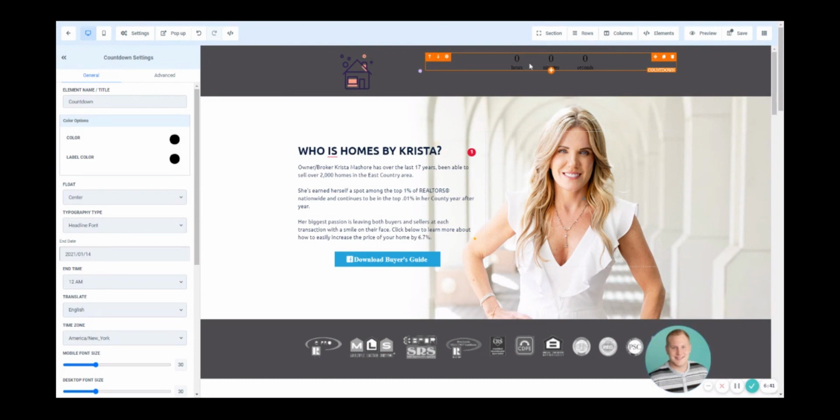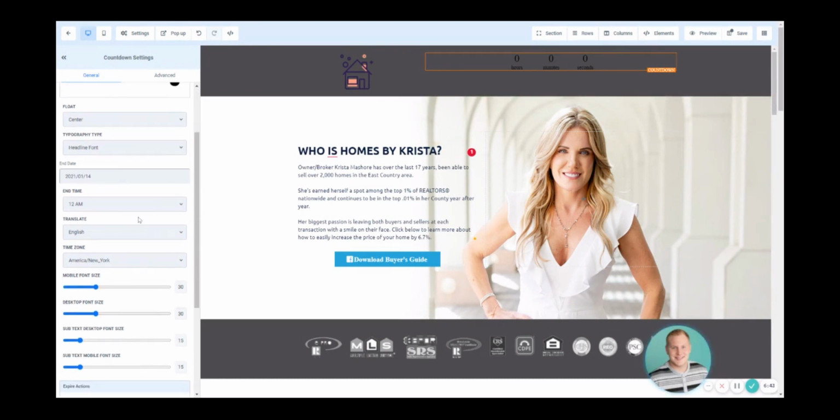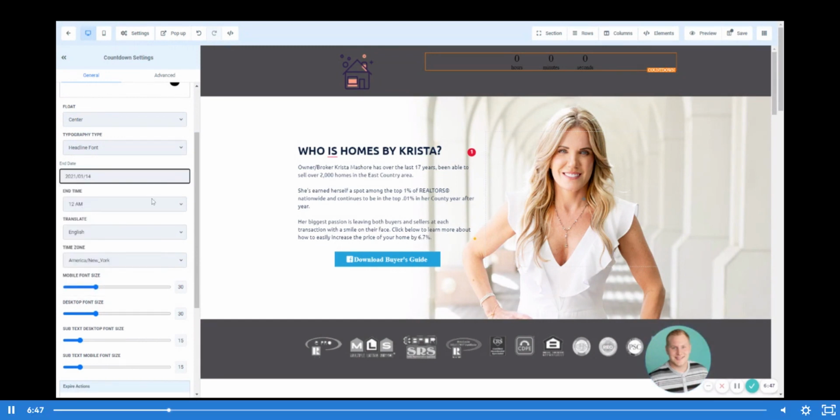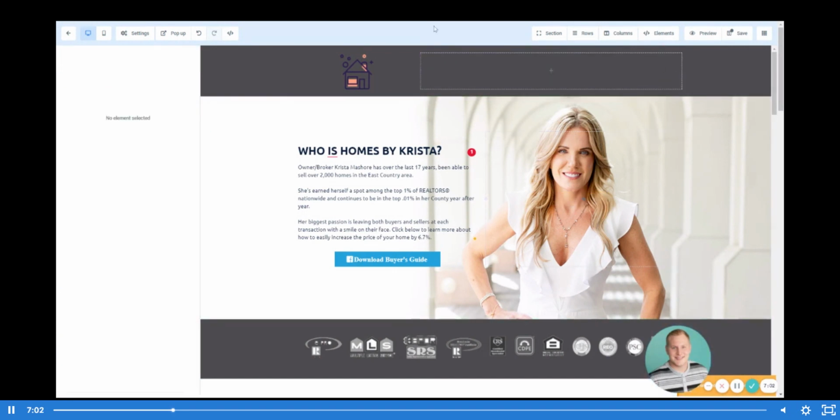You could select a counter and plug a counter in here, and then you can select an end date and end time. So if we were to make this timer have an end date of January 14th, which is tomorrow at 12 a.m., this would start that timer going right out of the gate. I'm going to delete this because I do actually want to leave this section blank. I think it's going to look the cleanest.